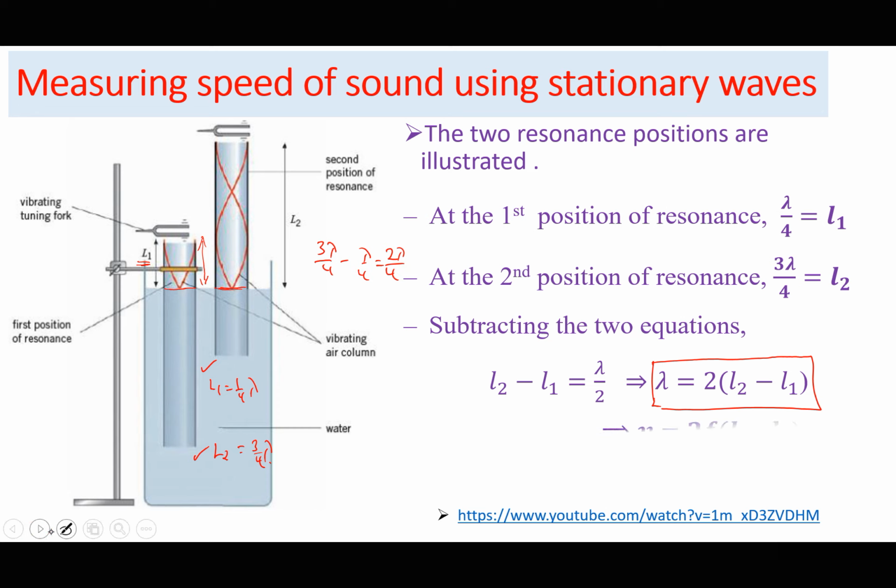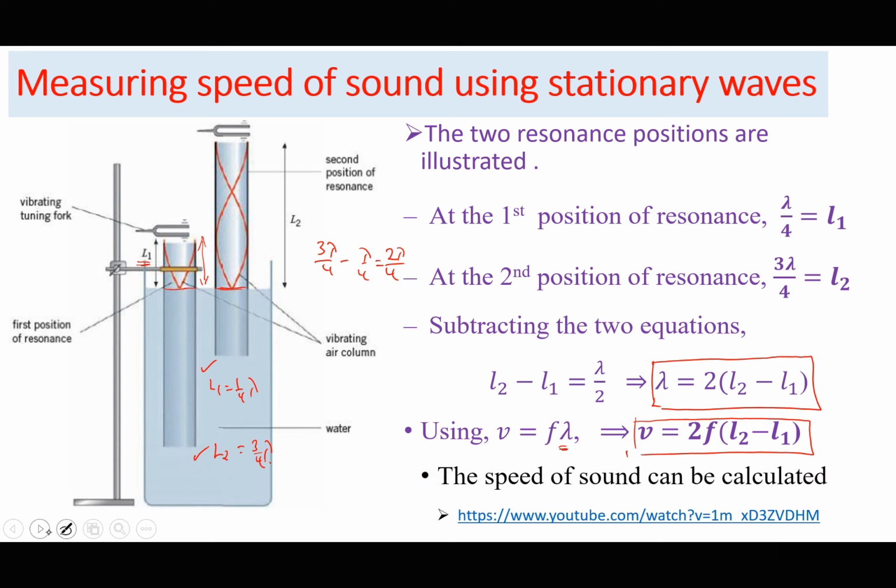So if I use the general wave equation, v equals lambda times f, since I know the wavelength lambda is equal to 2 times the difference in the lengths, then I can find the speed from v equals 2f times (L2 minus L1). This will give me the speed of sound in air. So in that case, the speed can be calculated. Do not forget to watch the solved past paper questions to be able to use this concept.